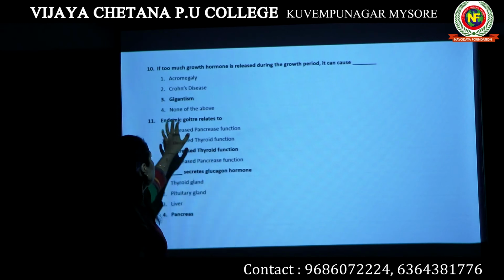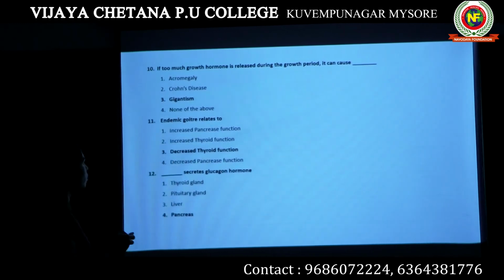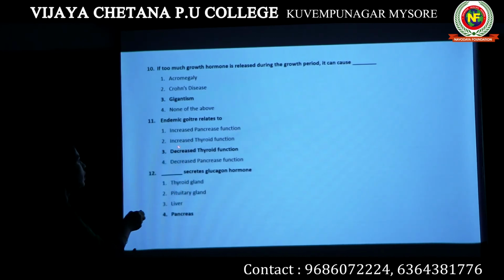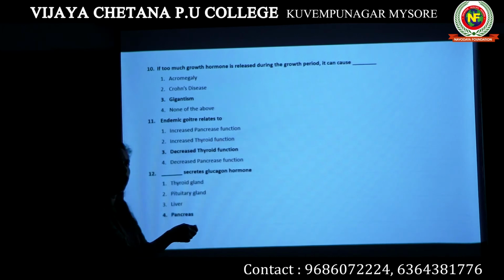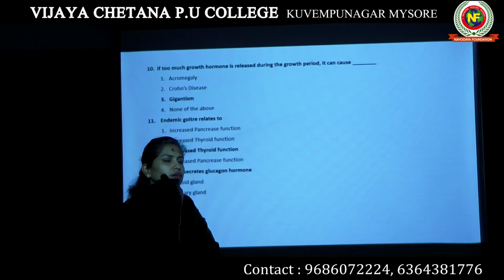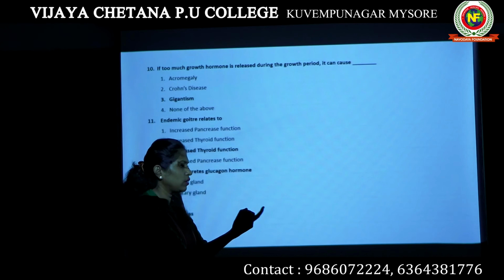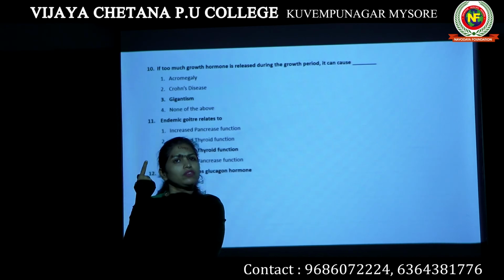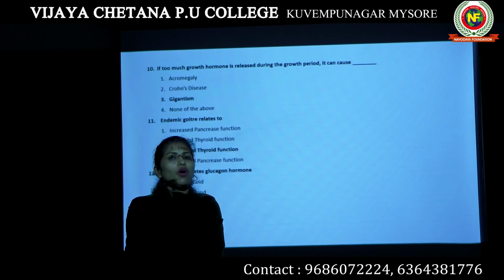So when the goiter condition occurs in your body, is it increased pancreas function? No. Pancreas has nothing to do with goiter. Increased thyroid function? No. If the function of the thyroid gland is increased, then the hormones are produced in larger amounts. If the hormones are produced in larger amounts, the goiter will not happen.